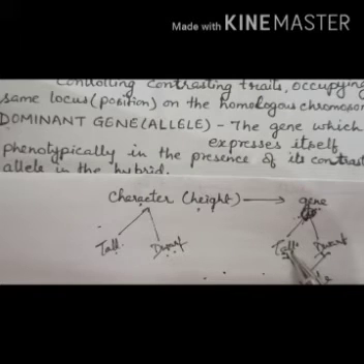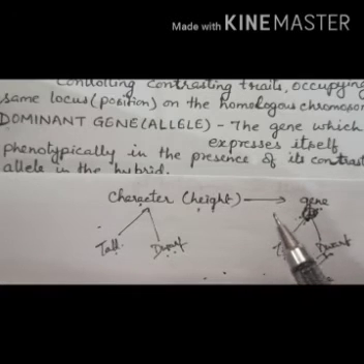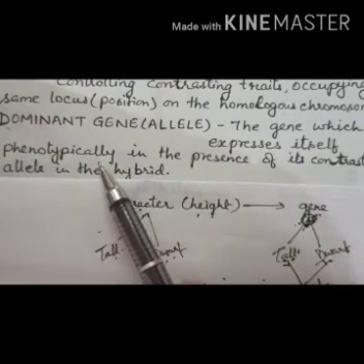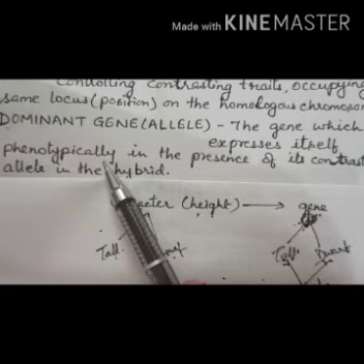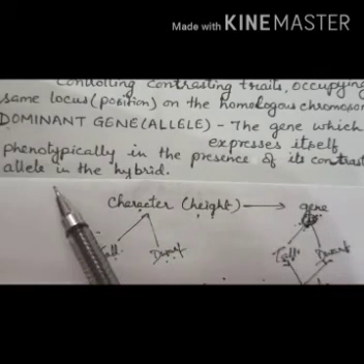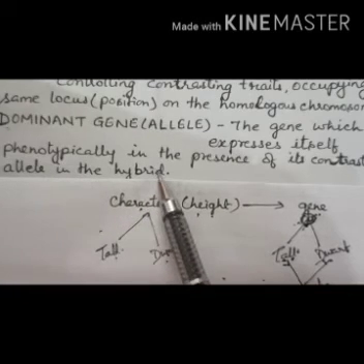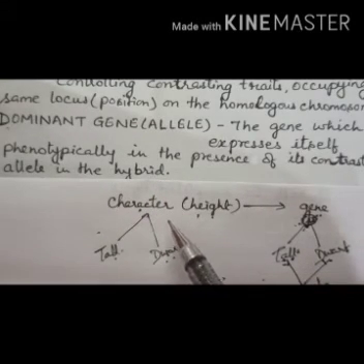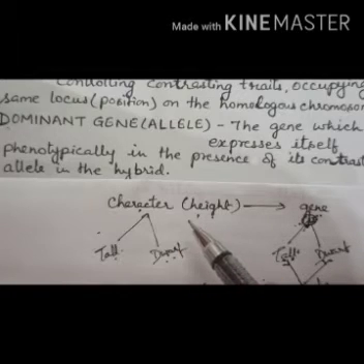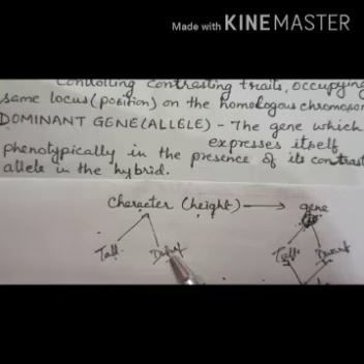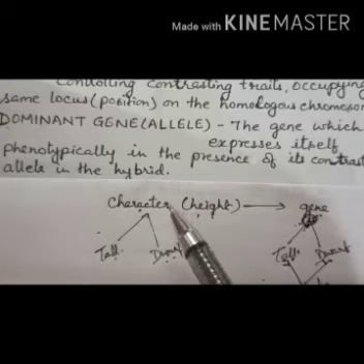So what is a dominant gene or allele? The gene which expresses itself phenotypically, phenotypically meaning outer appearance, in the presence of its contrasting allele in the hybrid. Just remember, children, every character has two traits. I told you the color of the skin may be dark or light, the texture of the hair may be straight or curly, the color of eyes may be blue, green or black.